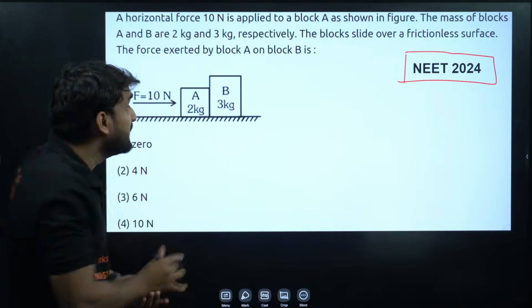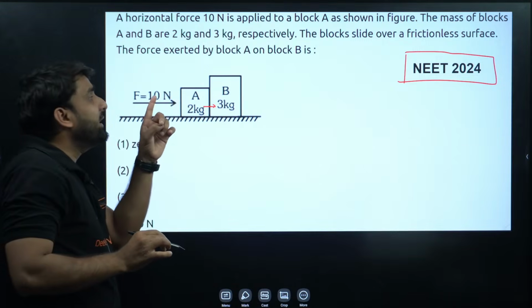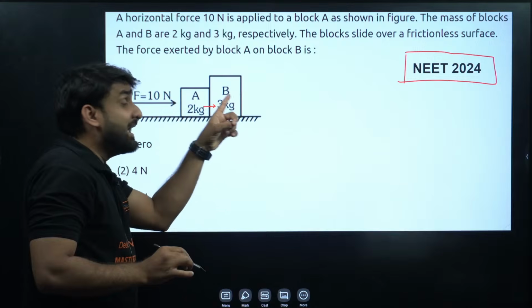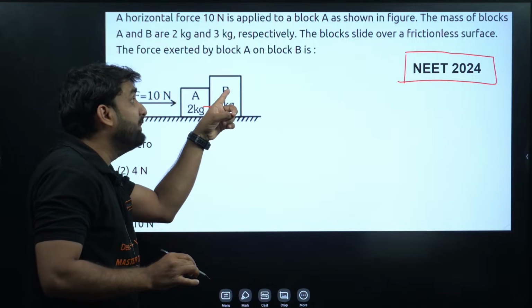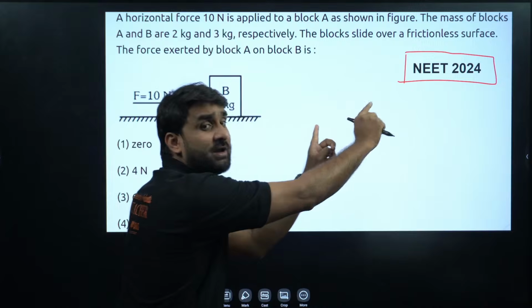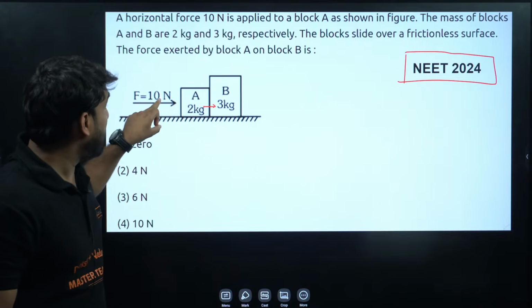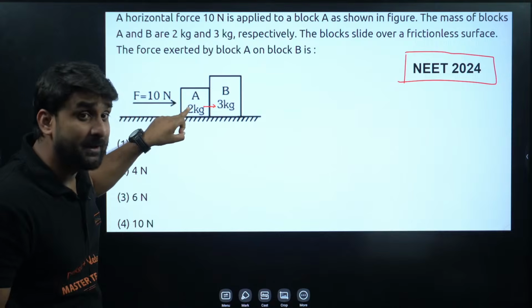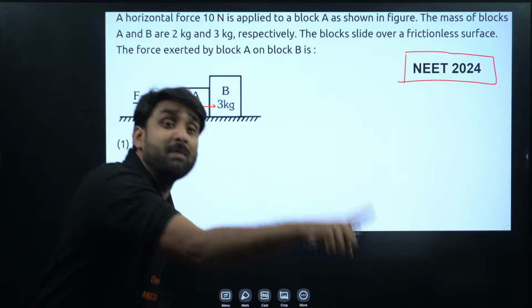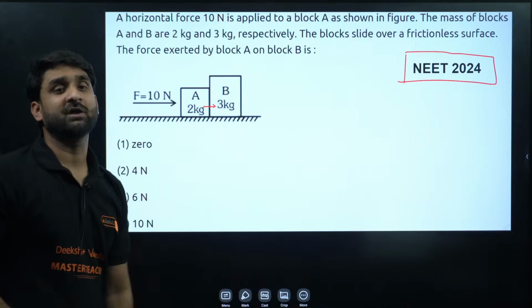The normal force acting on A due to B will be there, and the normal force acting on B due to A will be there. Block B will start moving due to the normal force by block A. The impact of this 10 Newton force is on A, but A will apply normal force to B, which will help block B move together with block A.